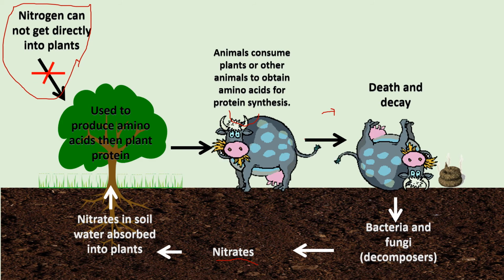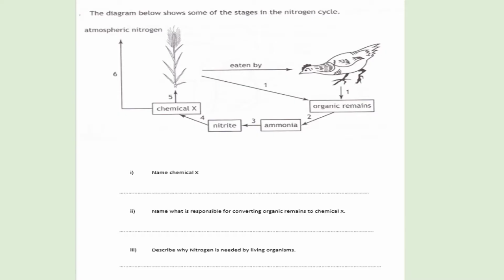Let's try this SQA question, which says that the diagram below shows some stages of the nitrogen cycle. And then for I it says name chemical X, and for II it says name what is responsible for converting organic remains to chemical X, and III, which is describe why nitrogen is needed by living organisms. So try to pause the video and answer the questions before I go over the answers.